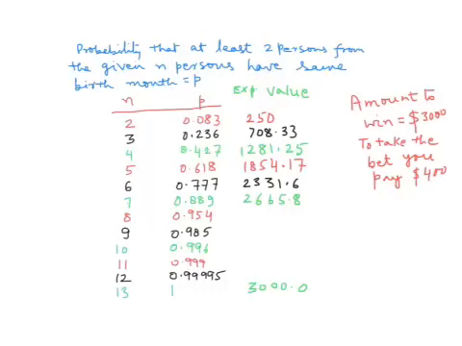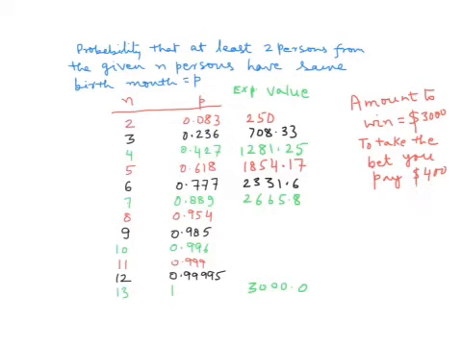We know now that this is a risky situation where there are different numbers of persons in the group. In this table we have taken from 13 to 2, and we have to bet by paying $400, and the statement given here is that at least two persons from the group have the same birth month. If that happens to be true, then you win the amount $3,000, and obviously for taking that bet the cost one has to pay is $400.